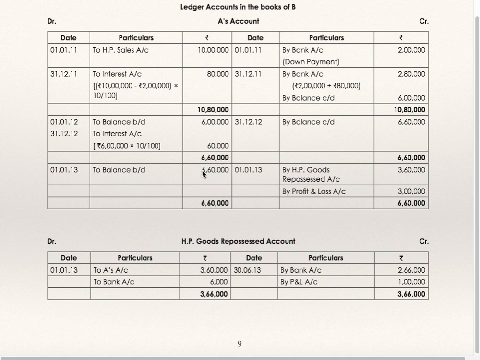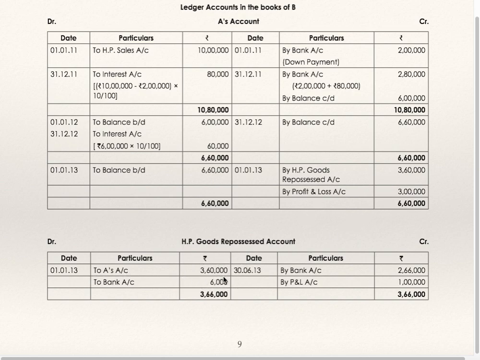He has repossessed, and value of repossessed goods we have seen in the calculation, 3 lakhs 60,000. On 1/1/13 he has repossessed the goods. So by hire purchase goods repossessed account 3 lakh 60,000. Balance will be transferred to profit and loss account. Hire purchase goods repossessed account on 1/1/13, to A's account 3 lakh 60,000.